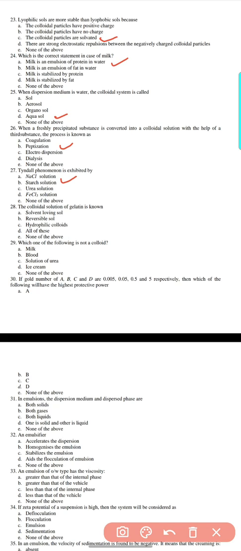Question 28. The colloidal solution of gelatin is known as: solvated sol, lyophilic sol, reversible sol, or hydrophilic sol. Here the answer is all of the above.